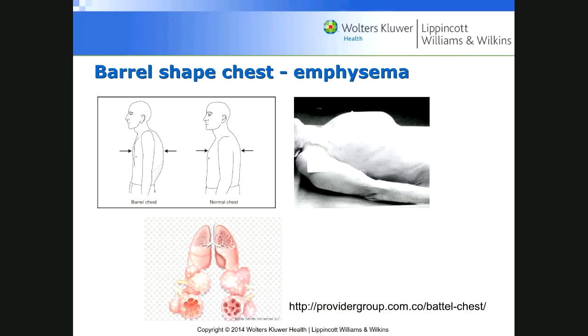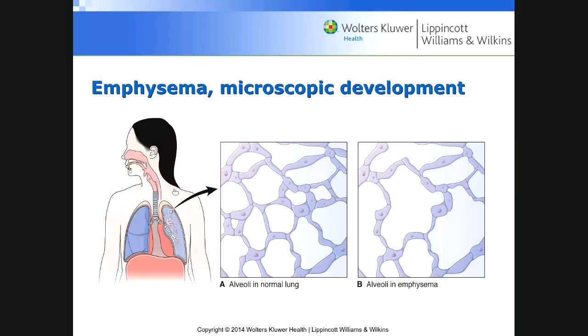Emphysema, you can see here. I showed you that with emphysema someone has a barrel-shaped chest, and oftentimes you see this from a smoker. In the case of the emphysema smoker, this is trying to show you that microscopically you lose that membrane, and you can see here, and so air gets trapped.